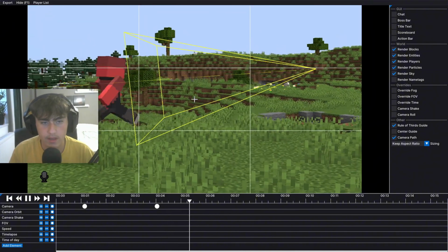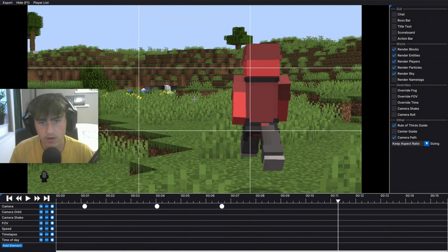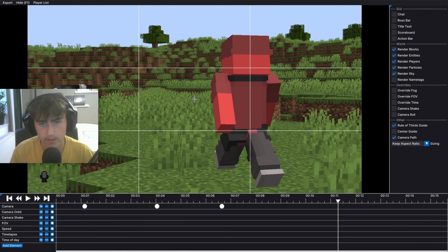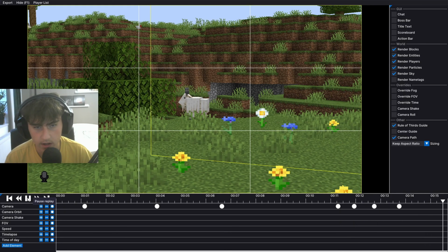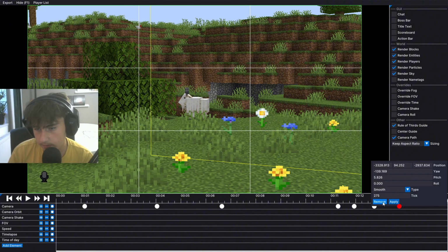Then start the replay again. Go here, add another one. Go over here, add another one. You can add as many as you want. And then before this it jumps, add a camera, and I'm just gonna end it off like that. If you right click, you can remove them or change the type. I'm gonna leave it as smooth, but you can choose linear, ease in, ease out, and all of these are